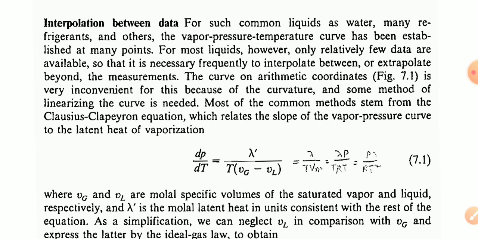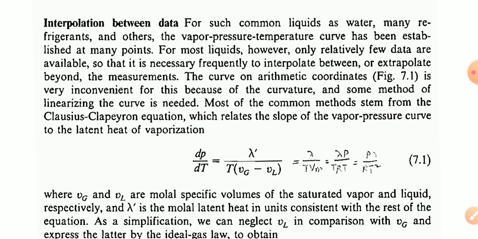The curve on arithmetic coordinates, figure 7.1, is very inconvenient for this because of the curvature, and some method of linearizing the curve is needed.